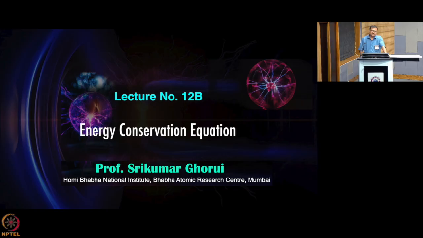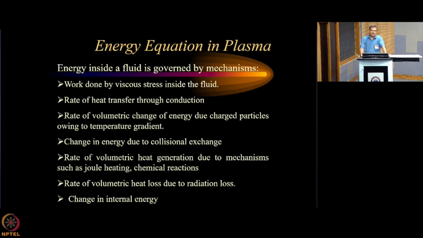So we start that. Inside plasma, you know that the plasma is an ionized gas consisting of electrons and ions.